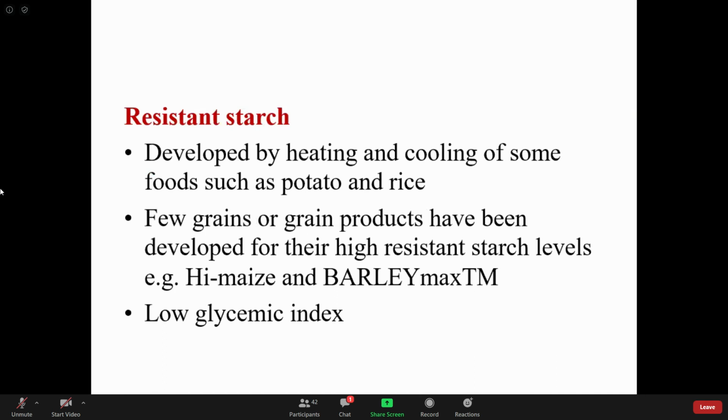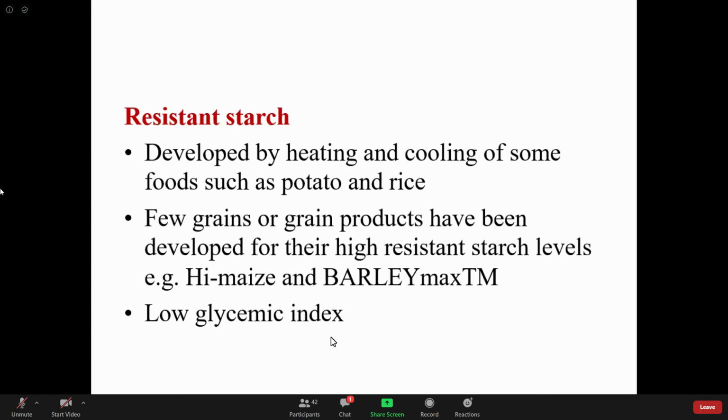And the significance of this resistant starch is that it has a low glycemic index. Low glycemic index means that after consumption of such food, there is no sharp increase of glucose in the blood.